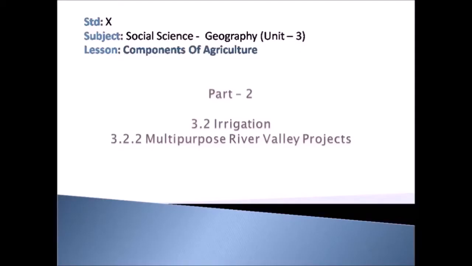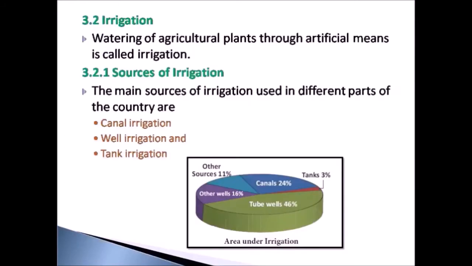Hello students, in the previous class we saw about soil and its types, distribution of soil, and about soil erosion, soil degradation, and finally we saw the methods to conserve and maintain the fertility of the soil. In today's class we will see about irrigation and its importance and also the types of irrigation carried out in India. Irrigation.